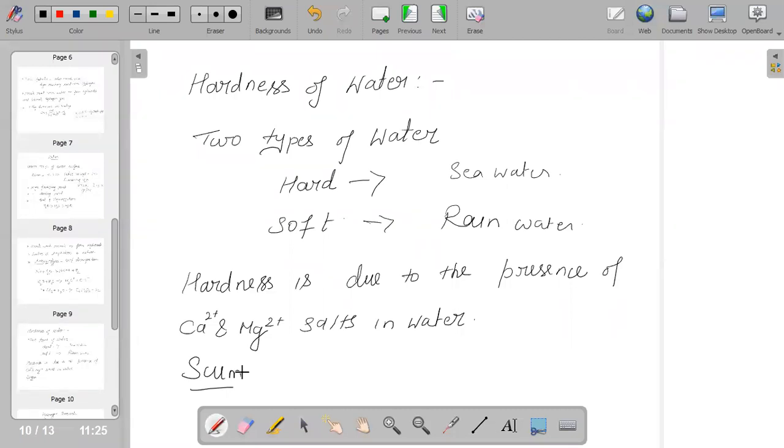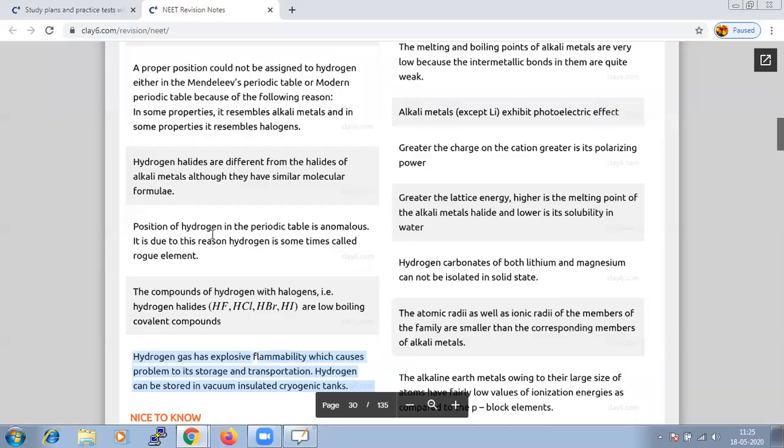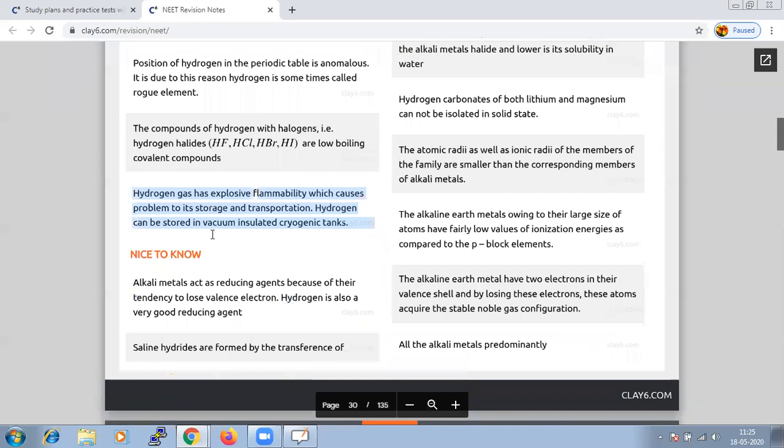Temporary hardness is due to the presence of soluble calcium hydrogen carbonate and magnesium hydrogen carbonate, or simply calcium and magnesium bicarbonates. Permanent hardness is due to the presence of soluble magnesium and calcium chlorides and sulfates.